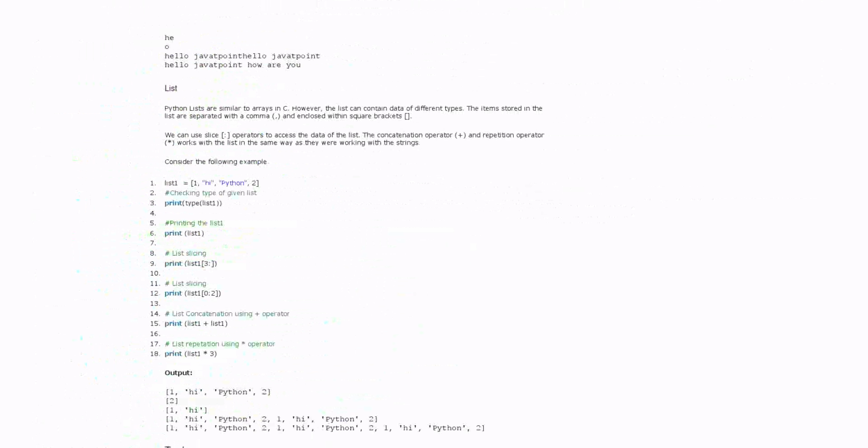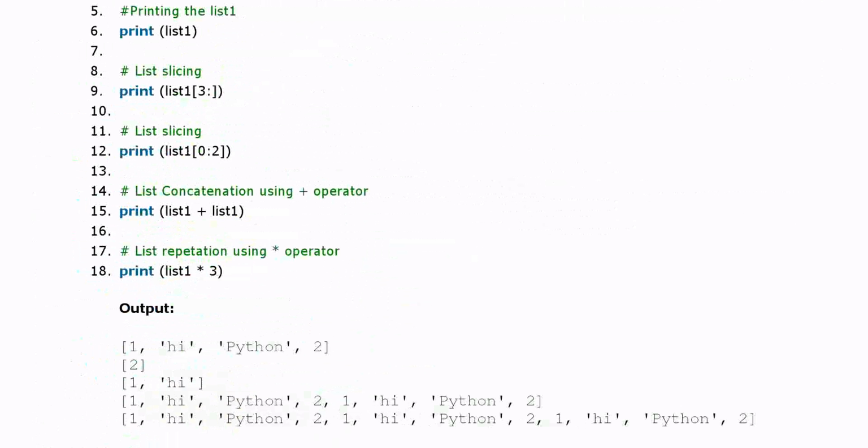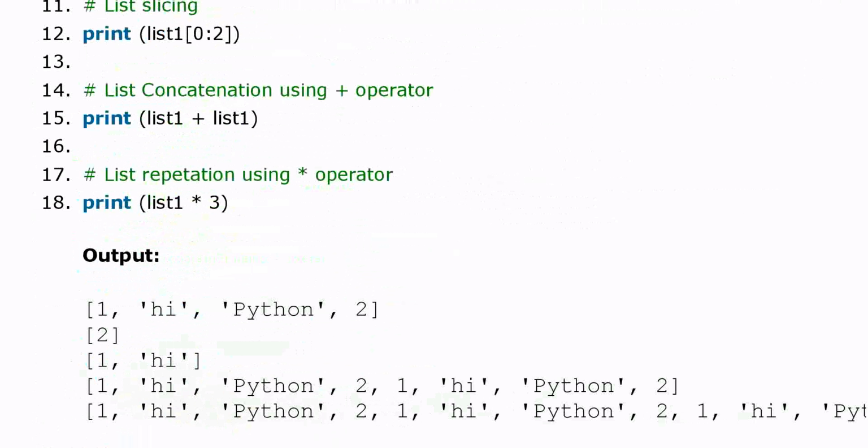List plus list, and list into 3. So it will just concatenate two lists together and print. Fine, and in the third it will repeat the list 3 times. So first, we just print out the list, and it will print the list.